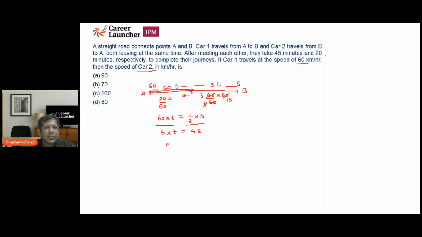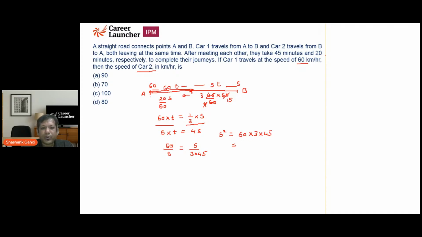TT gets cancelled out. So I'm going to get 60 upon S equal to S upon 3 into 45. So I can say that S square is equal to 60 into 3 into 45.